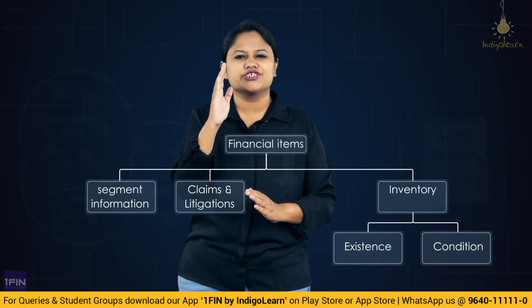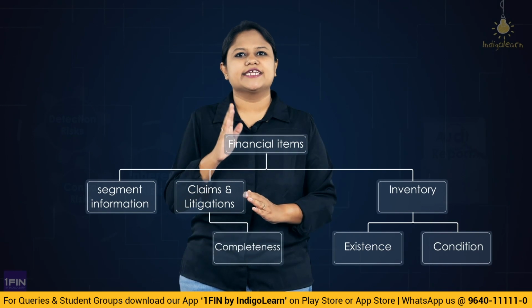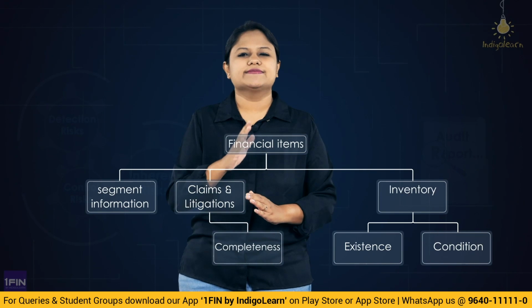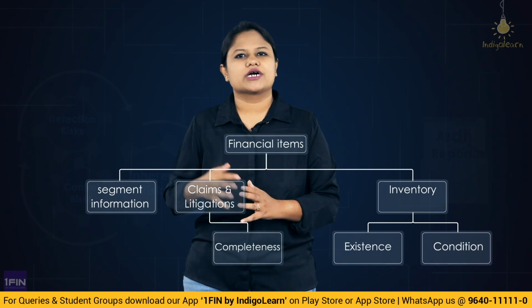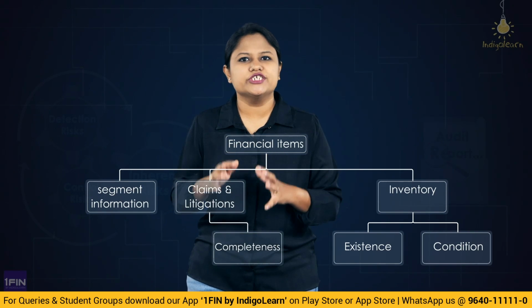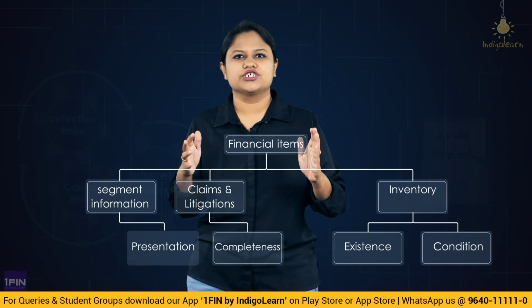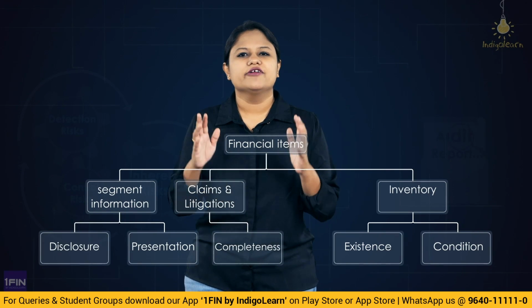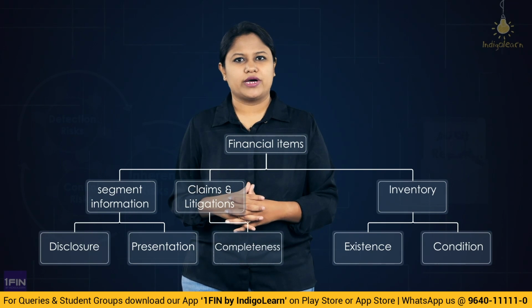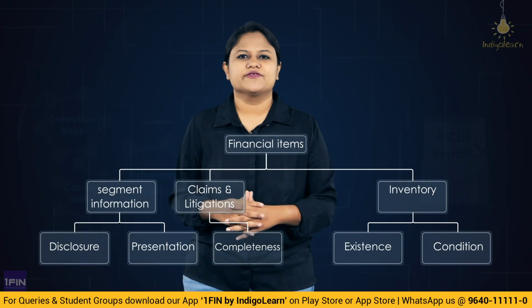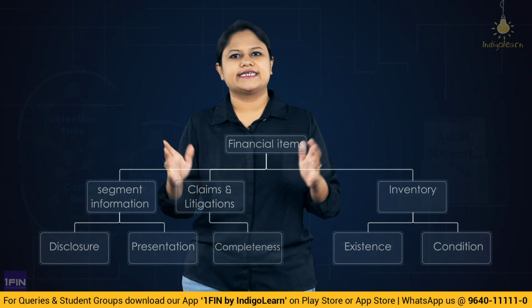About claims and litigation is the completeness, that is identification of all the claims and litigation that is to be disclosed by whom? The management. Third, we talk about segment information, just to ensure the presentation and disclosure is as per the applicable financial reporting framework. So this is all about SA 501, audit evidence, specific considerations for selected items.